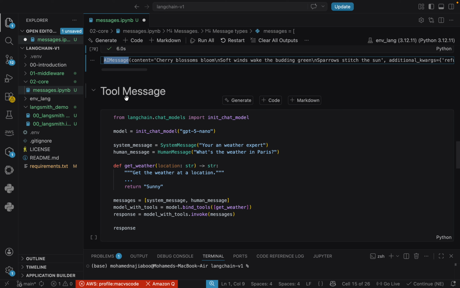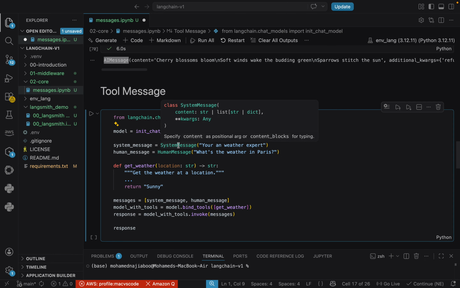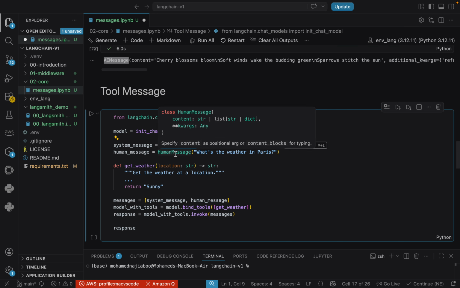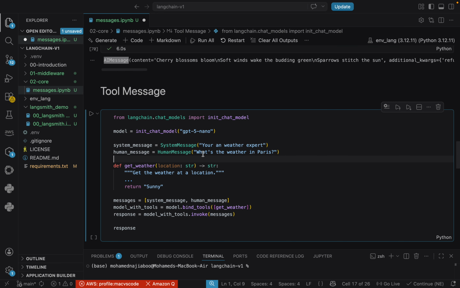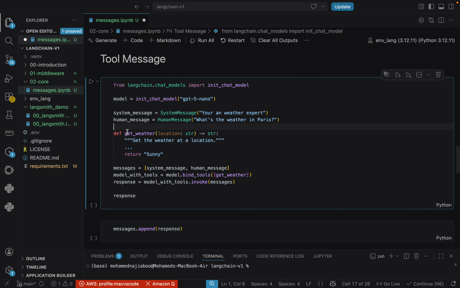So what is happening with the tool message? This is another program, using the same model that I am using. Here you can see a system message, and the human message here. I am saying that you are a weather expert, and I am asking what the weather is in Paris. We have a tool, in which we are expecting a location, and I am returning a hard coded value as sunny.